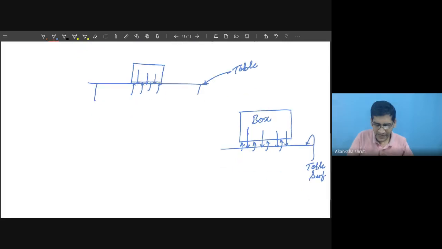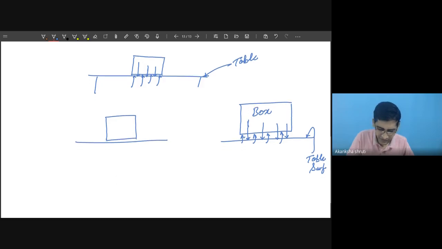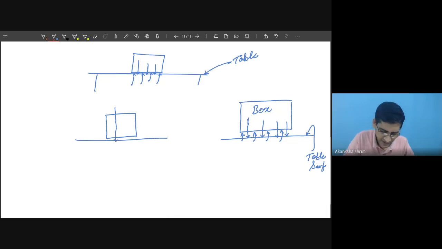To represent this, we always use this single denotation like this. The downward force acting on this table is denoted by its weight, called mg. We will see this later. And the upward force exerted by this table over this box is the balanced or reaction force.